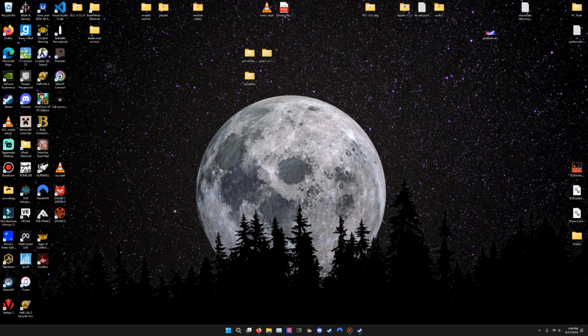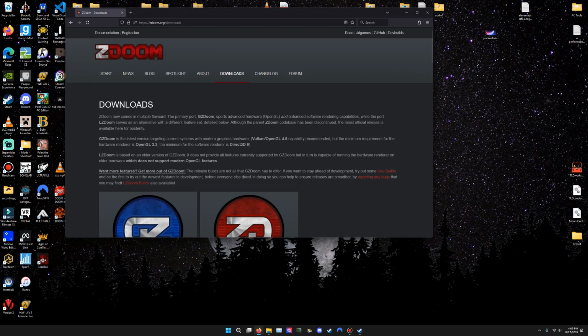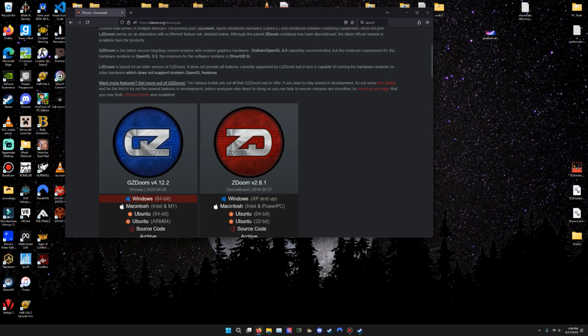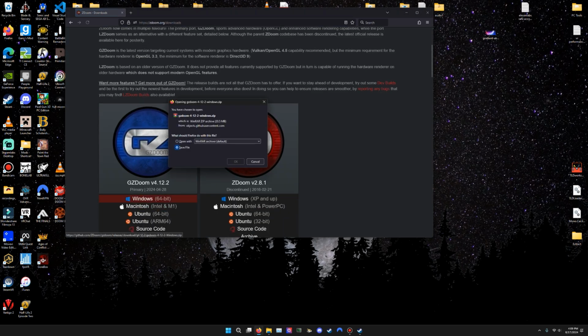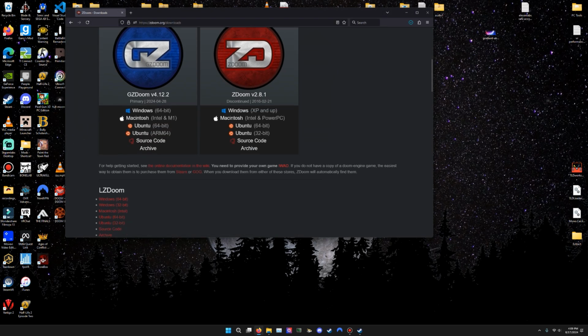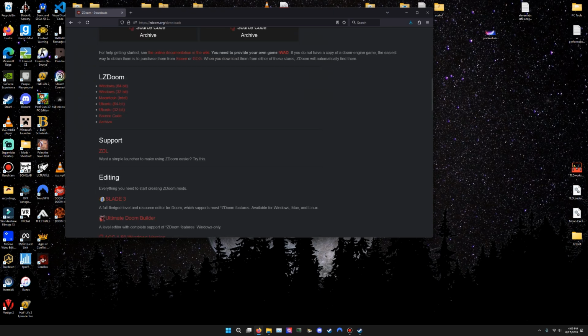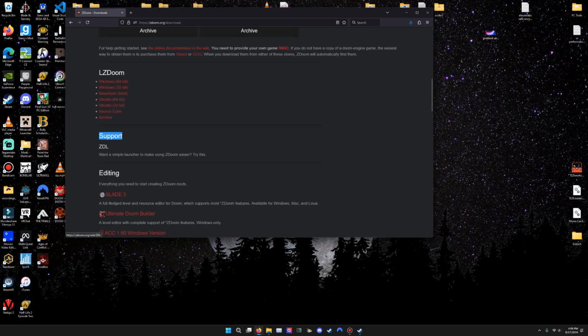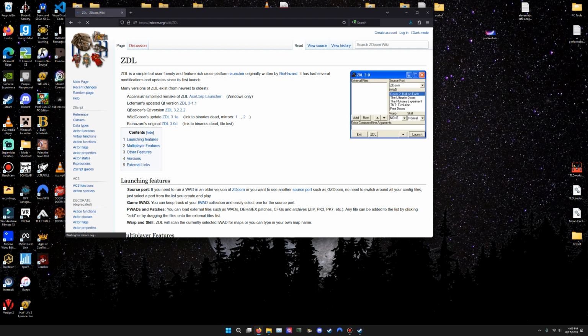So first, some prerequisites. You're going to need, link in the description, ZDoom or GZDoom. Click Windows, 64-bit, save, whatever your browser install works. Scroll down here, click Support. This is the ZDL. This is essentially the simplified launcher for this application.